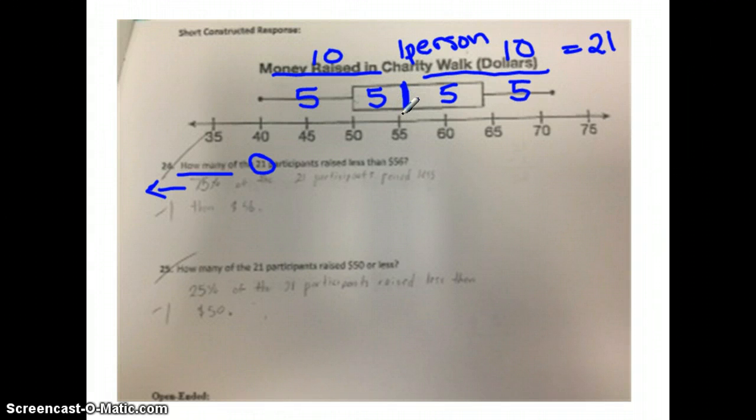So if the question is asking how many raised less than $56, our median looks about 56. So looking to the left would be how many are less. So we have 5, 10 people would be less.